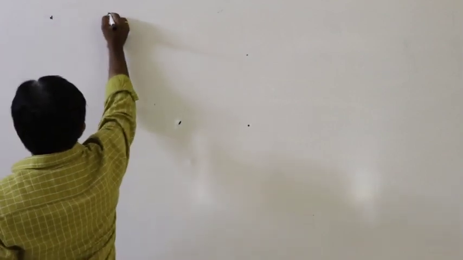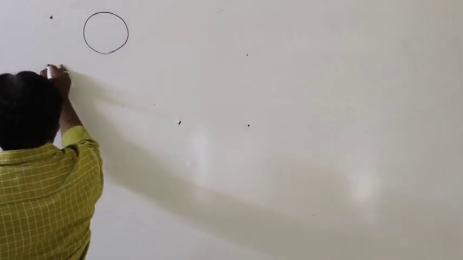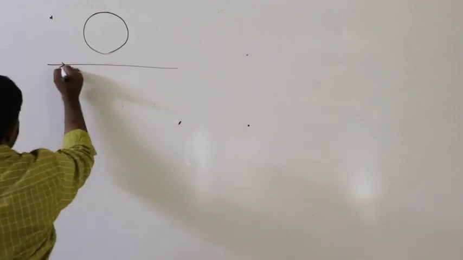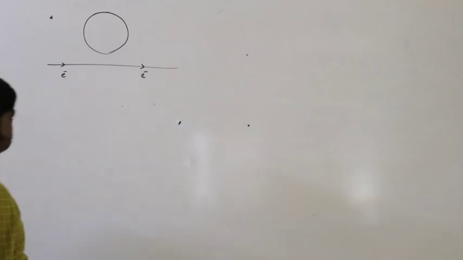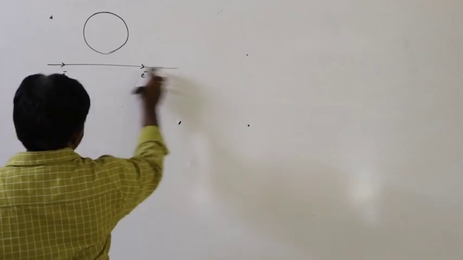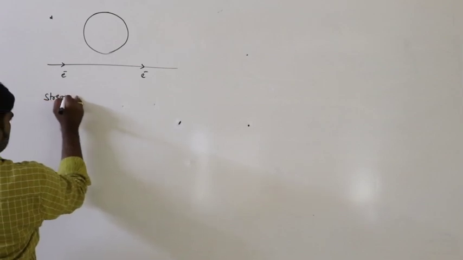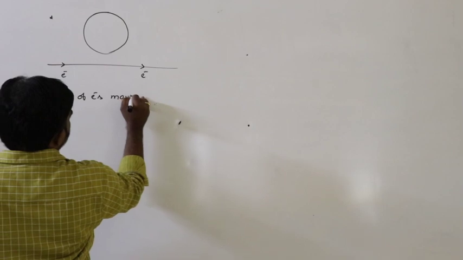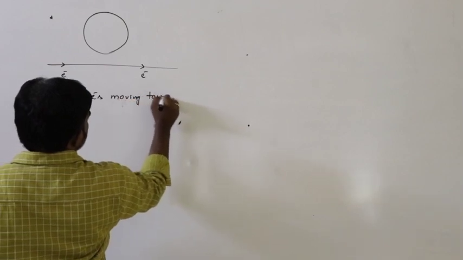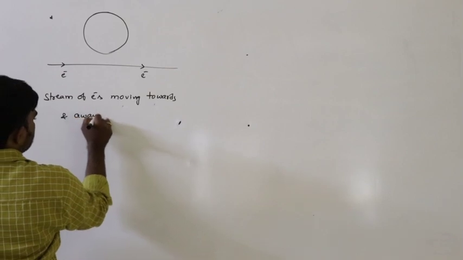Next, the same situation. Like this, a stream of electrons moving towards and moving away from the coil.